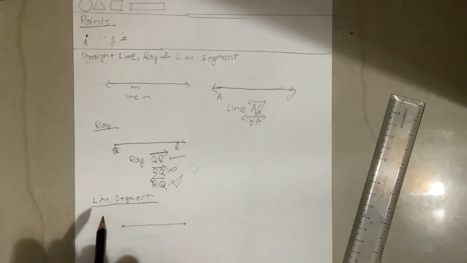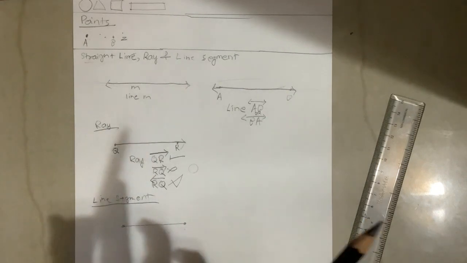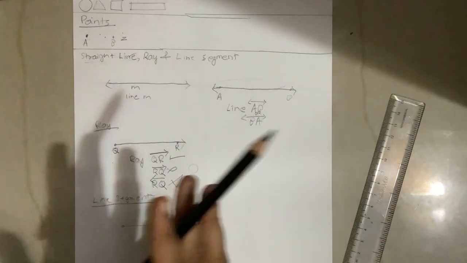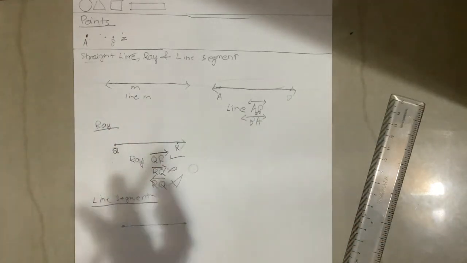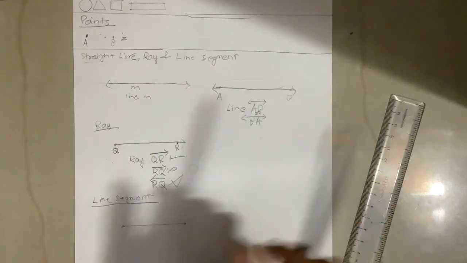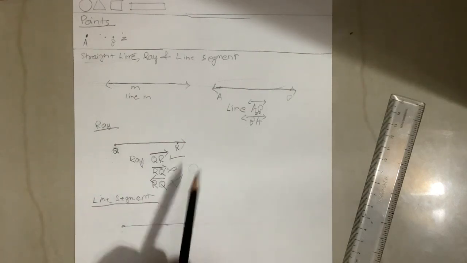If you say a line segment is a million centimeters long, though it will be very long, it can be measured, because it is not going infinitely in any direction. It has a fixed length and can be measured.